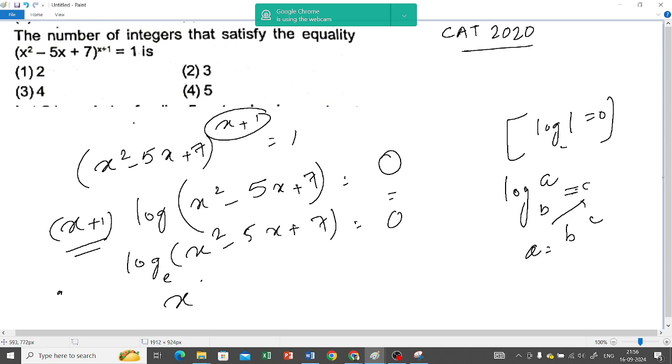So this is going to be x square minus 5x plus 7 is equal to what? e to the power 0, and anything to the power 0 is 1. In the rule of indices, anything to the power 0 is 1. Now x square minus 5x, this 1 comes to this side, it's going to become 6.